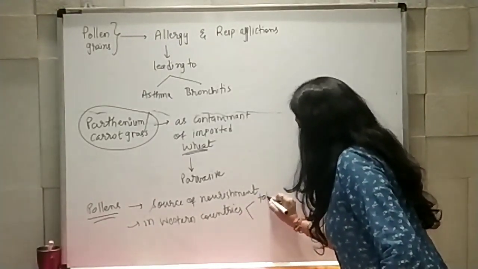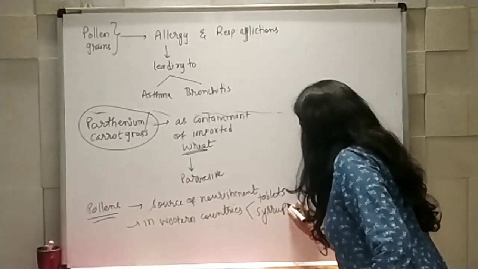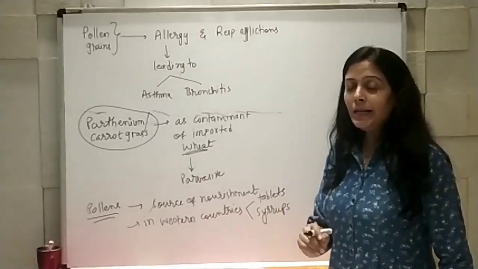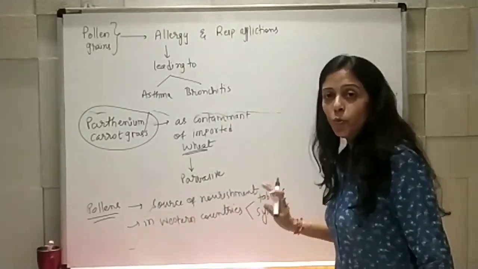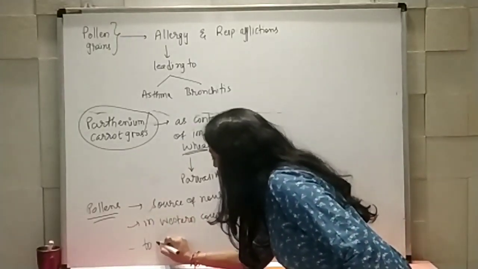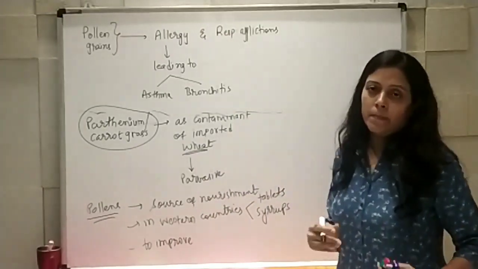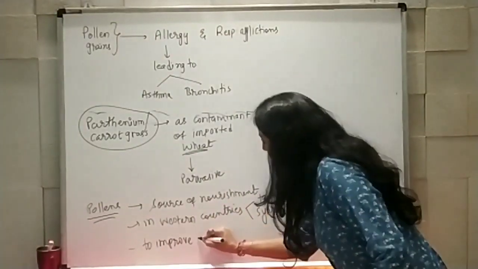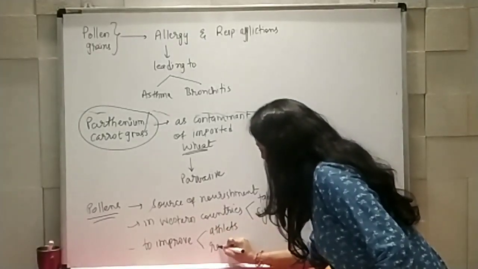So tablets and syrups are formed with the help of pollen grains, and it has been claimed that this can help to improve the effectiveness or the efforts of athletes and the race horses.